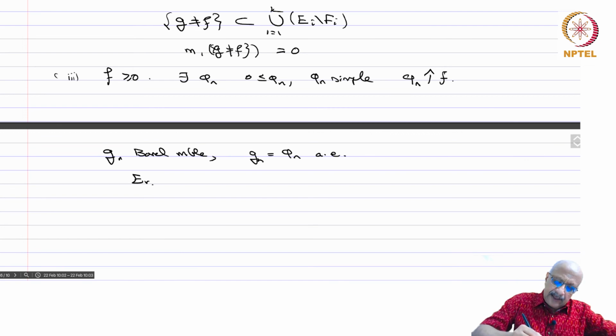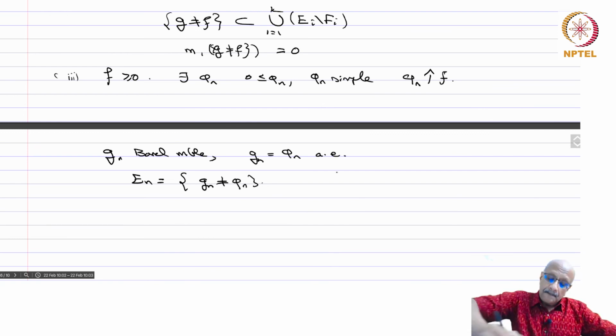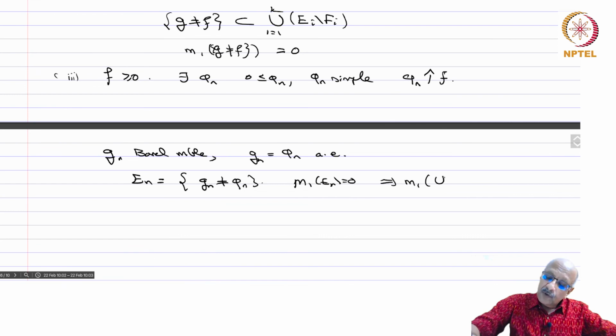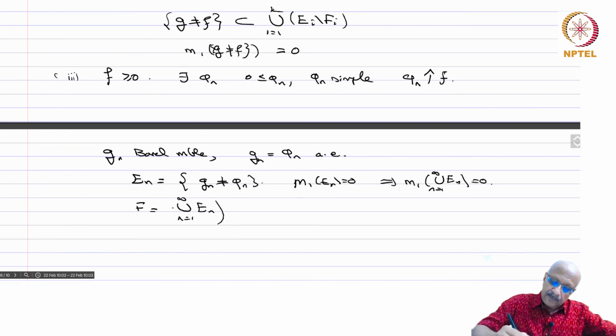So let E_n be the set where G_n is not equal to phi_n, and m1 of E_n is 0, which implies m1 of the union of E_n, n equals 1 to infinity, is also equal to 0. And then define F equals the union of E_n complement, which is equal to the intersection over n of E_n complement.